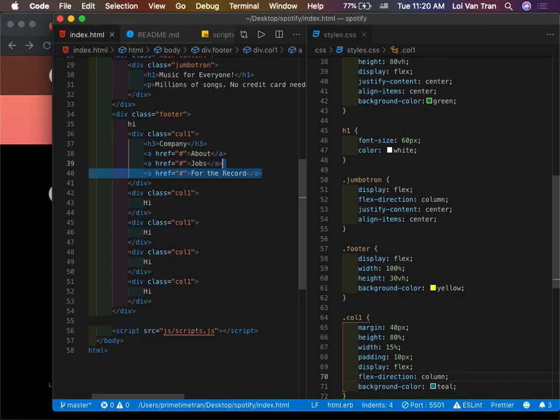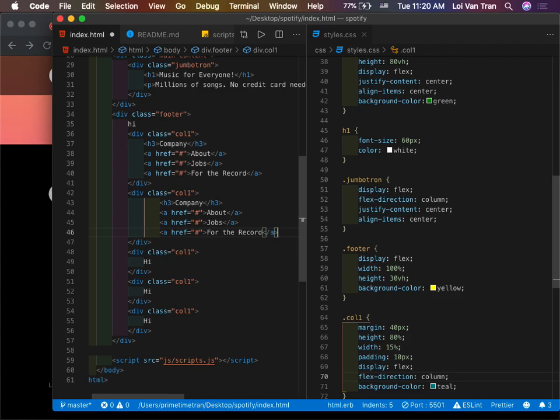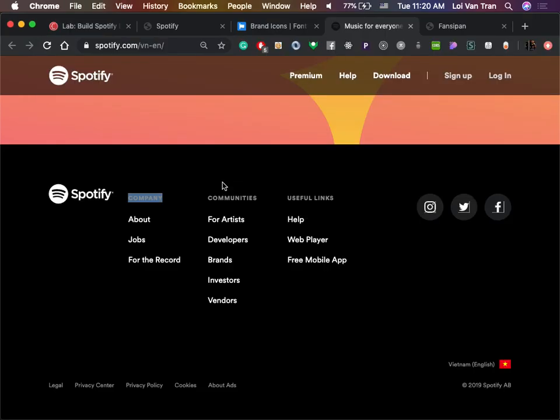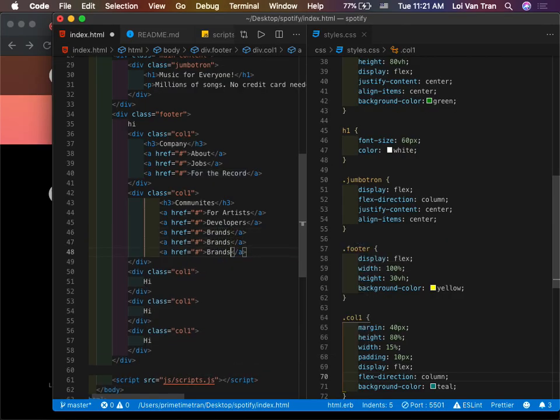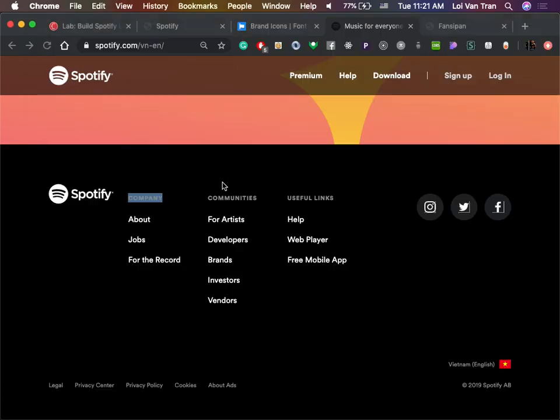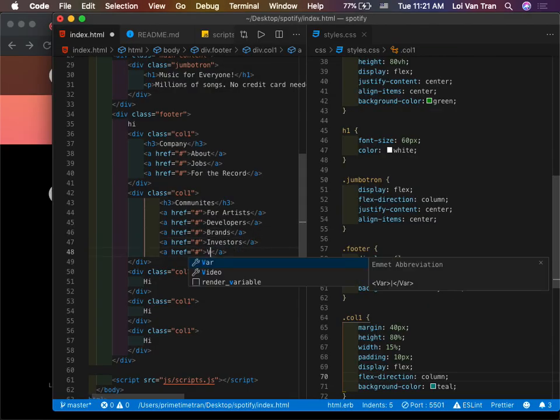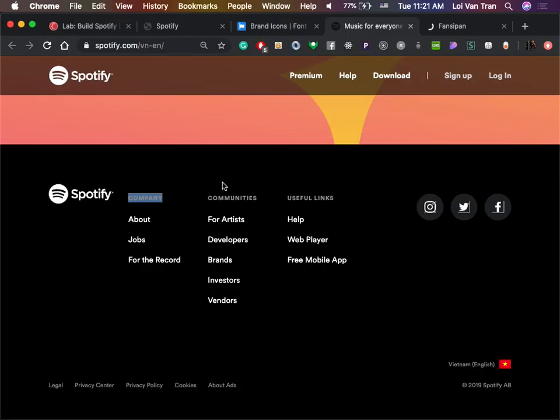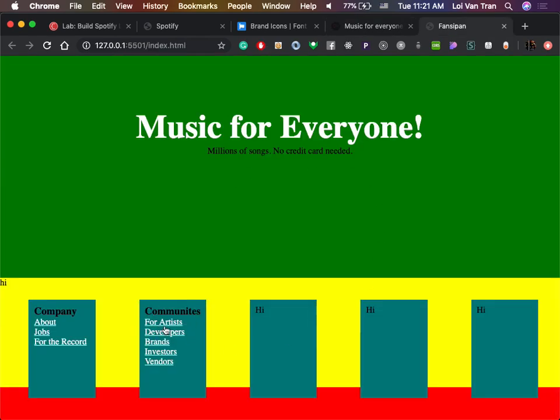Let's just go ahead and copy over these. We'll copy here, paste there. You see this one is communities. And this one is for artists. This one is for developers. For you guys. Okay. We're going to say brands, investors, vendors. Save it. Jump back over here. And we're in fact getting that.